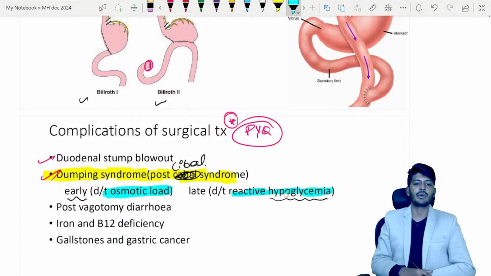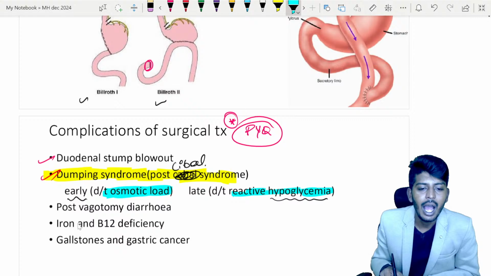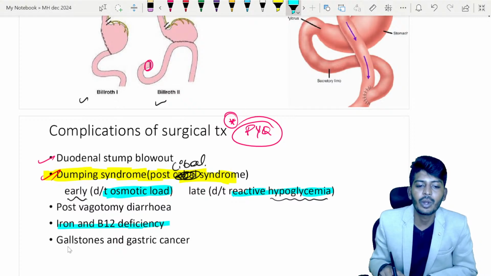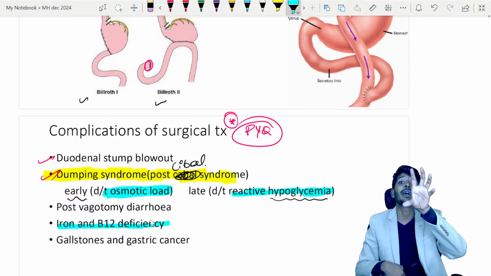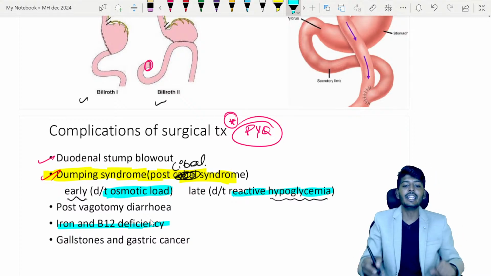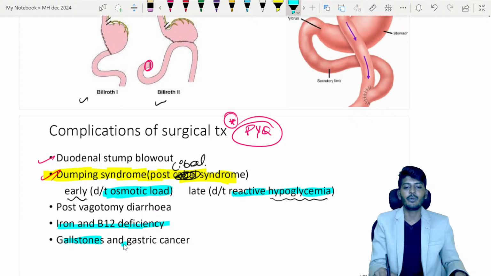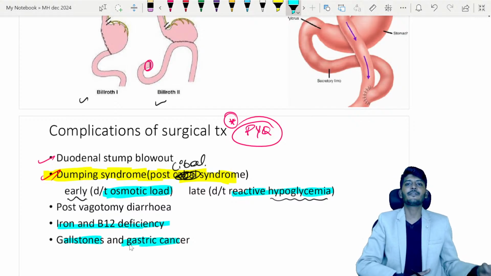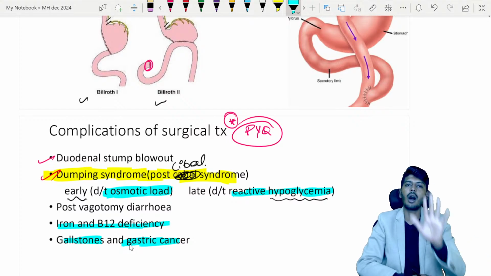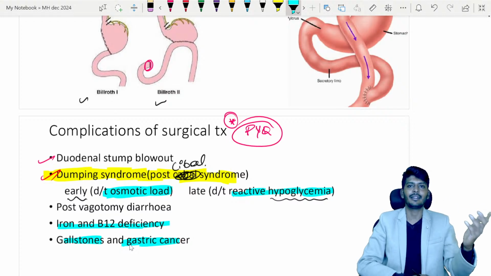And then the next one is post-vagotomy diarrhea, iron and B12 deficiency. Since you cut the vagus nerve, the gallbladder will not contract much, leading to gallstones and gastric cancer. Sir, why gastric cancer? Any surgical procedure increases the risk of gastric cancer. So any procedure on the stomach will increase the cancer risk.